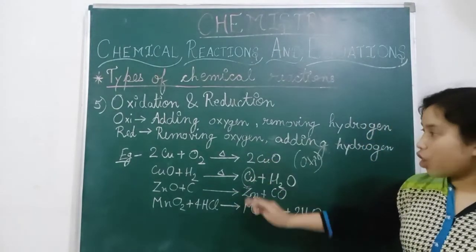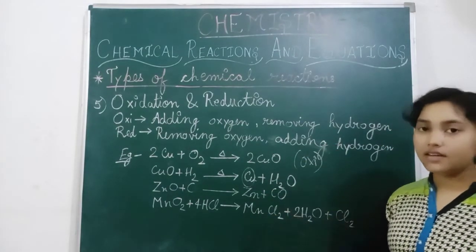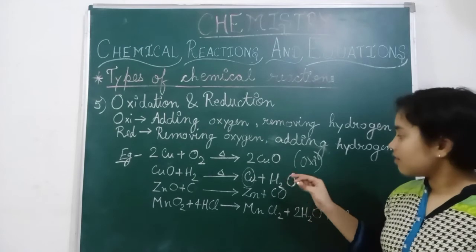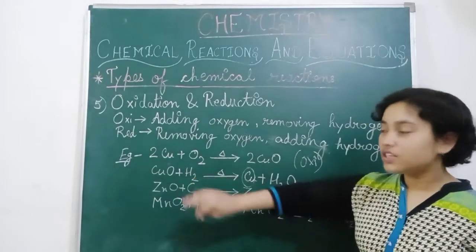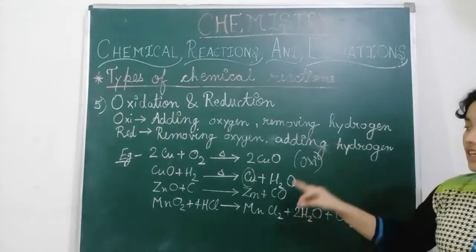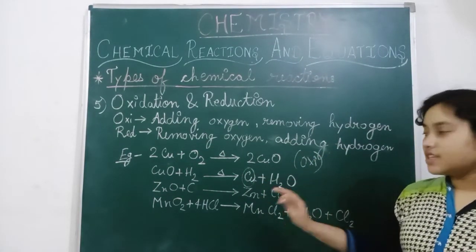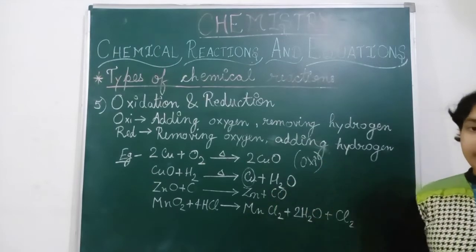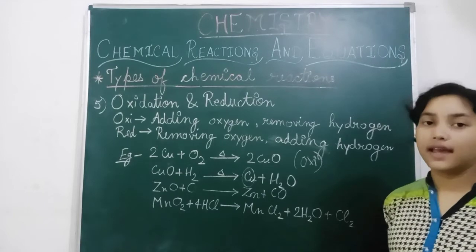Cu, means copper is the reduction, or the reduction process is taking place, and hydrogen is adding with oxygen, that is why oxidation takes place. So these are also known as agents, oxidizing agents and reducing agents.